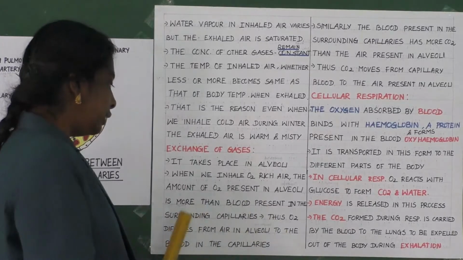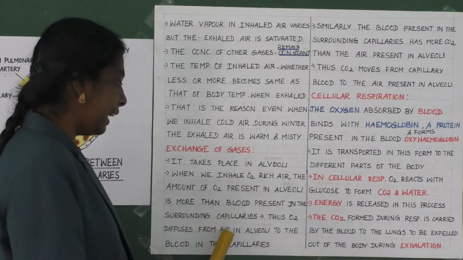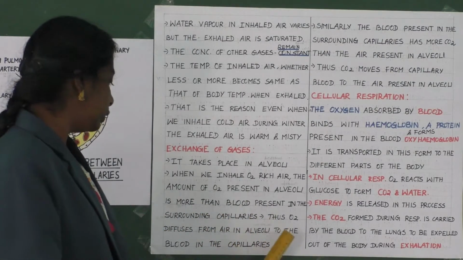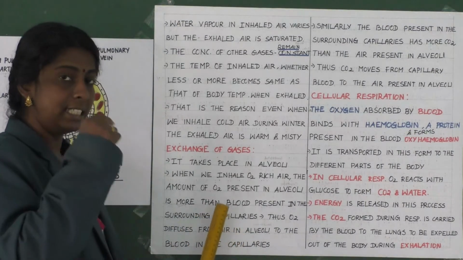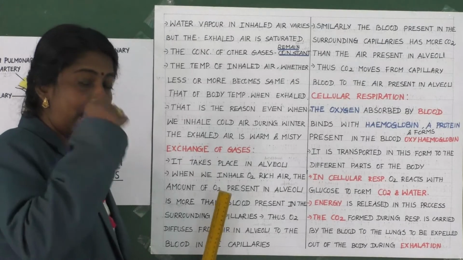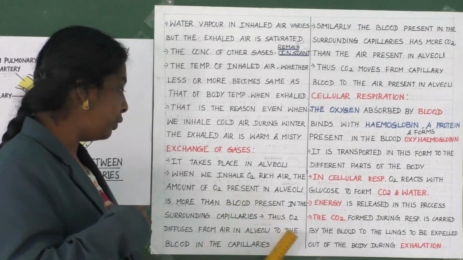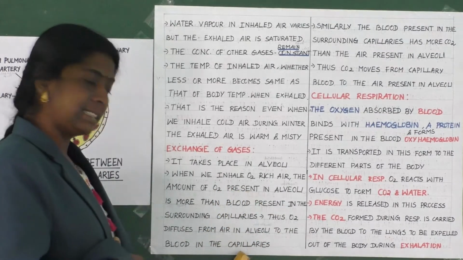Thus oxygen diffuses from air in alveoli to the blood in the capillaries, since oxygen is more in the alveoli.